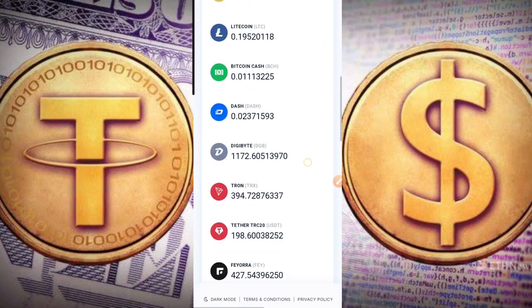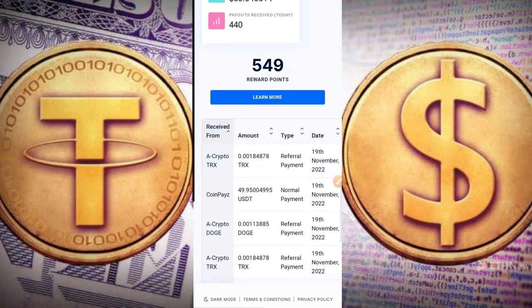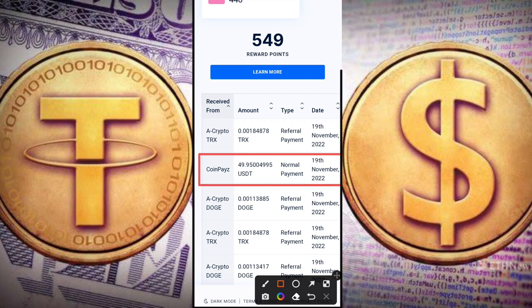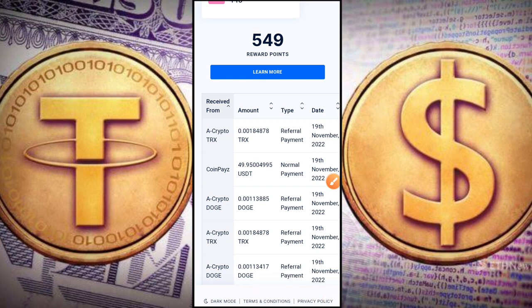So over here right now guys is my payment of $49. Okay, so I received this $49.9 today, being the 19th of November, from a free site that will pay you free USDT every 10 seconds and also every 5 minutes. Okay, so if you want to see how the site really works guys, you have to watch to the end and do not skip any part of this video.